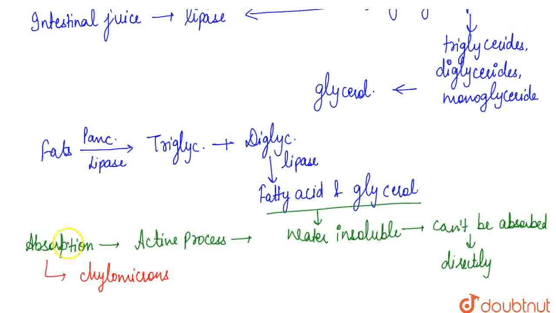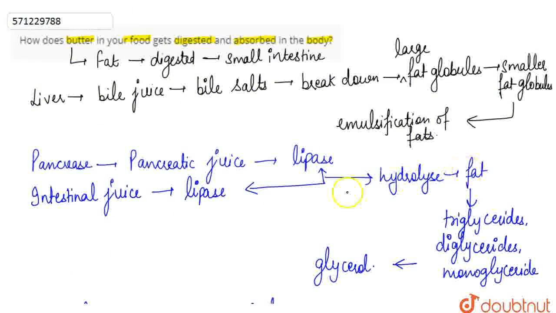So the absorption of fat takes place in the small intestine. This is the complete process of digestion and absorption of fats, or the butter, in our body.